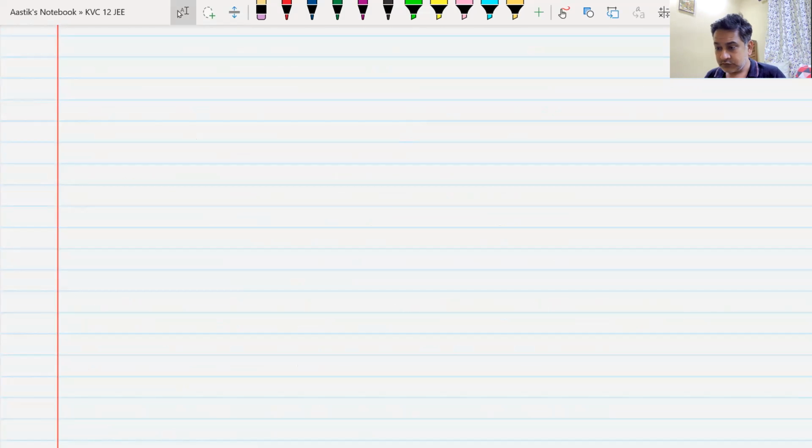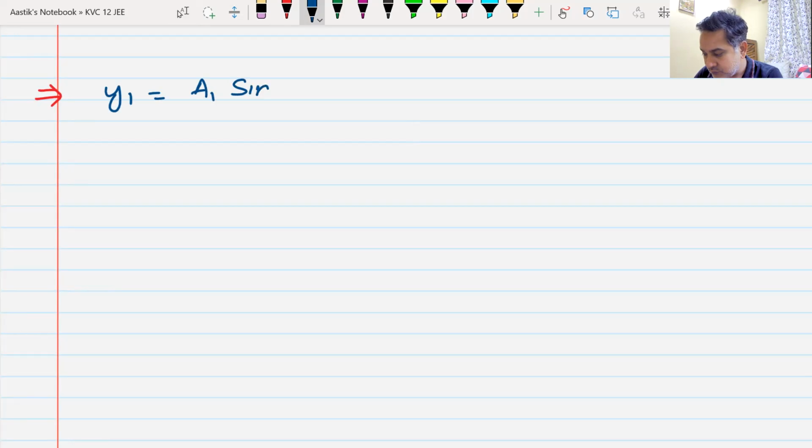Now, we have seen what is a wavefront. A wavefront is a locus of all points which are in the same phase. Now, let us try to understand what we mean by same phase. Let us suppose that I have two waves or two particles. One is y is equal to a1 sine omega t plus phi.